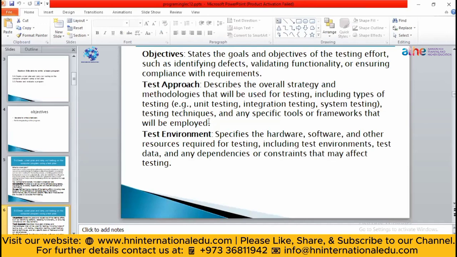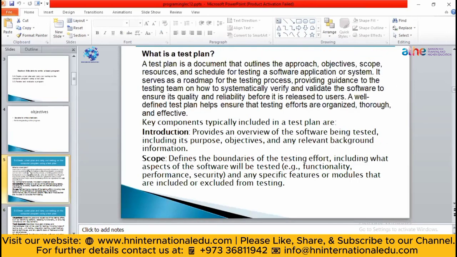So you should keep a track of each and everything. Not like before introduction you write the scope, or you write the introduction in the third page and the scope in the first page. So you have to keep a track of all the things.